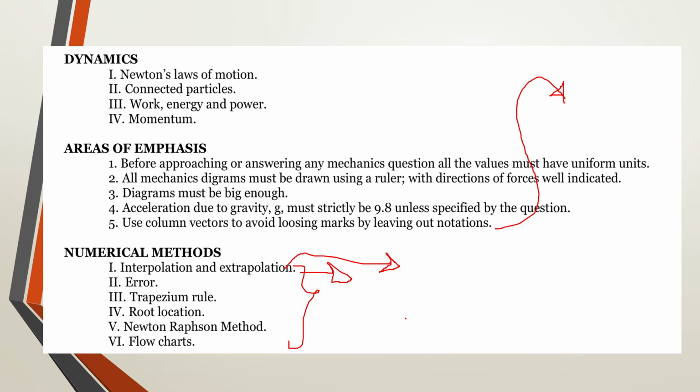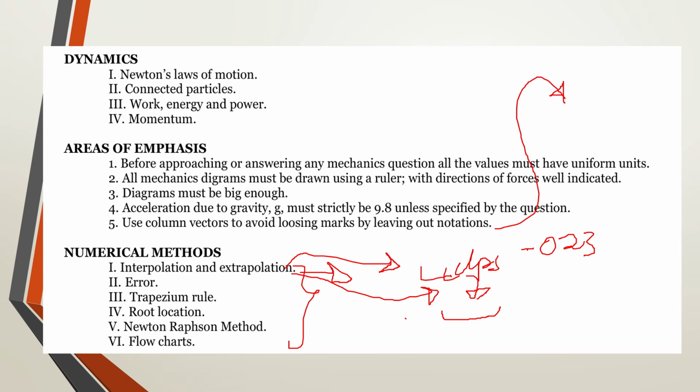After writing your final answer to 4 decimal places, for you to get the final mark, make sure that your final answer is in terms of the accuracy of what is present in the tables. If what you have in the tables has been given to 3 decimal places, then after putting your 4 decimal places, make sure that your last answer is also in terms of the number of decimal places of what has been given in the table that you're going to linearly extrapolate or linearly interpolate from. I hope that is clear.